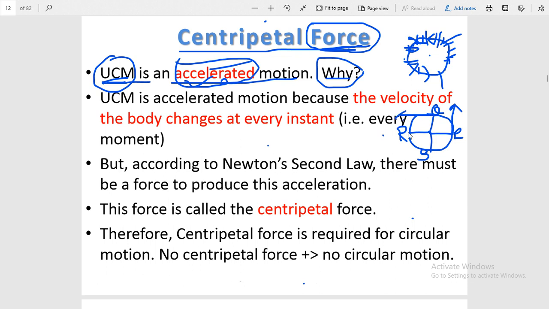Now at point R, it is again in the direction of the tangent drawn at point R, but in all these cases the magnitude of the velocity, it means their numerical value, is same, that is 5 meter per second. So at point P it is 5 meter per second along the y-axis, then at Q it is 5 meter per second but along negative x-axis. At point R, it is 5 meter per second but along negative y-axis. Now at point S, the direction of velocity of the particle is along positive x direction, but its magnitude is again 5 meter per second.